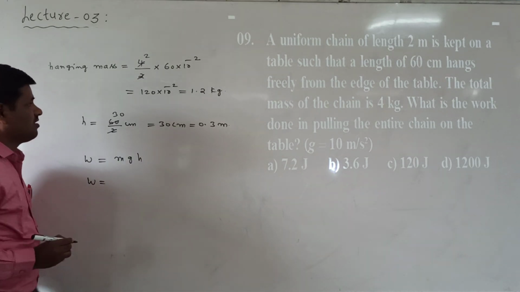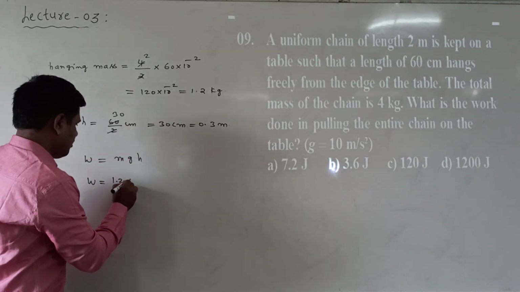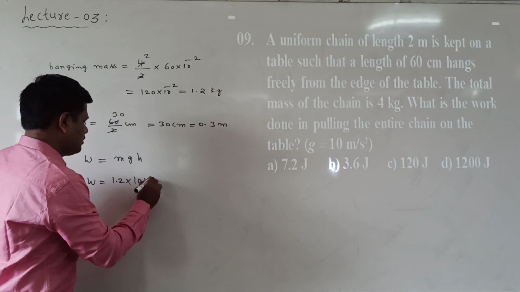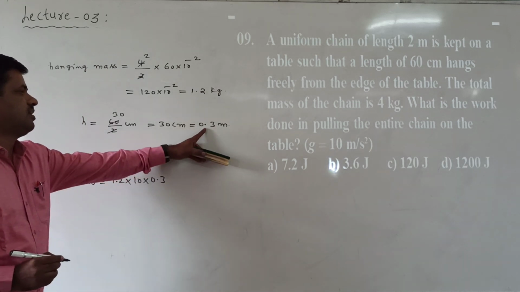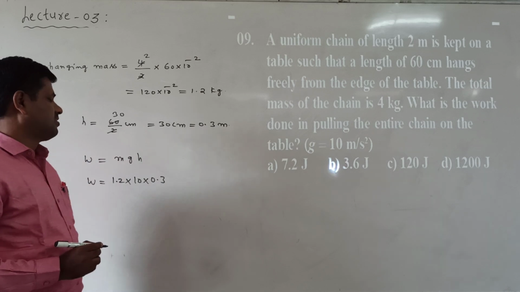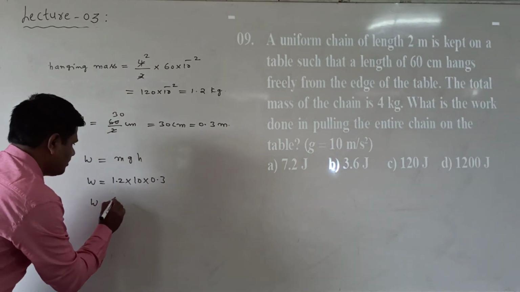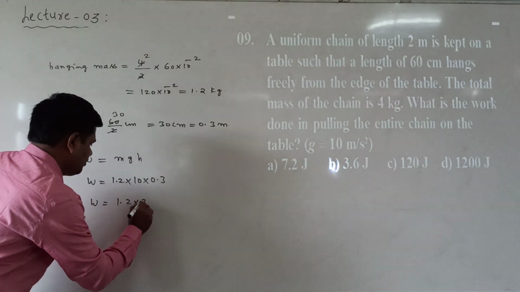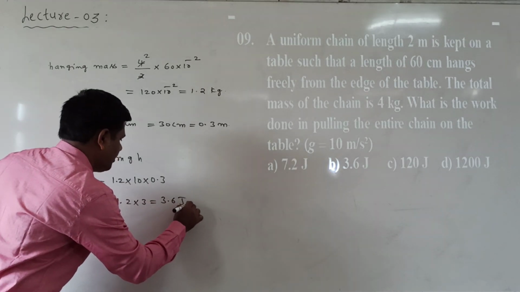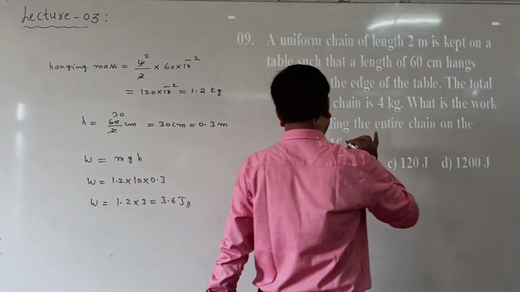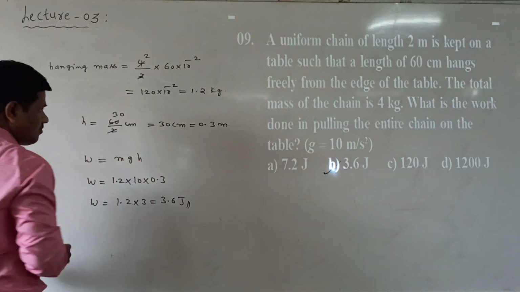Now the mass of the hanging body is 1.2, g is 10, and h is 0.3. This is the distance of the center of mass. Now what are we getting here? This is 1.2 into 3, so how many joules are we getting here? 3.6 joules. Which option is correct here? B option is correct.